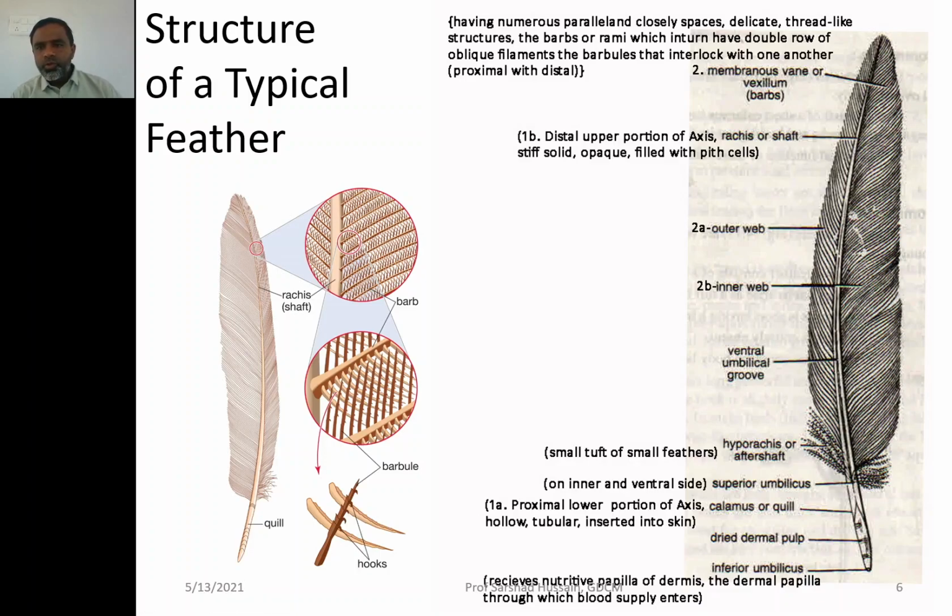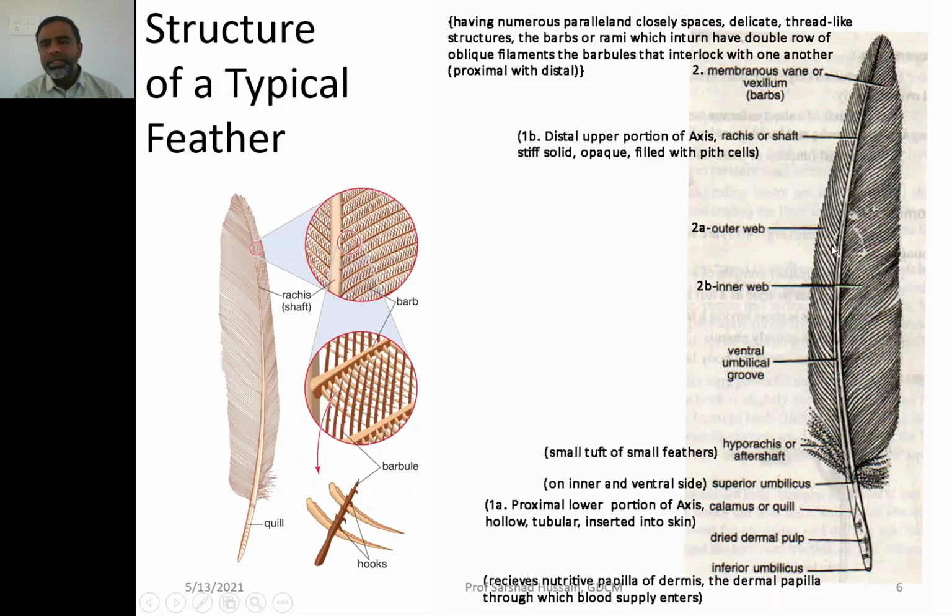Now in addition to it, the two veins have a structure like a web, because if you look closely, they are just like a web. So they have the inner web and the outer web, or you can say one vein you can call the outer vein and the other vein you can call the inner vein.